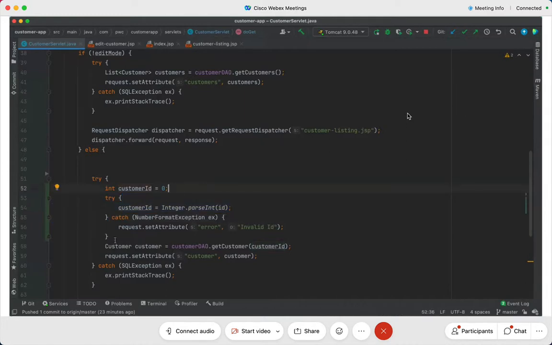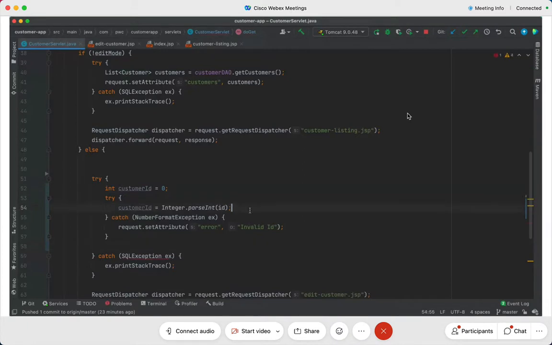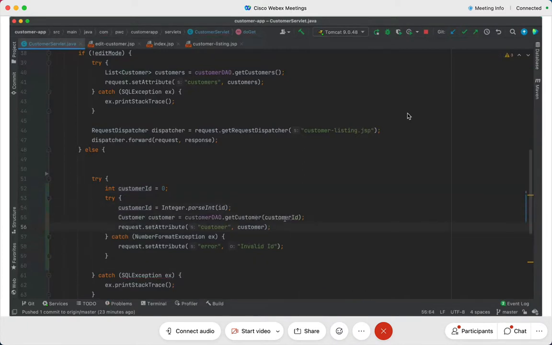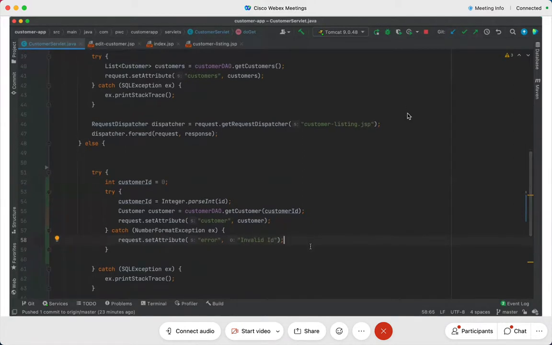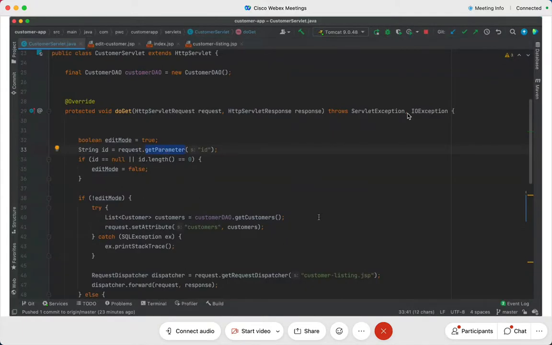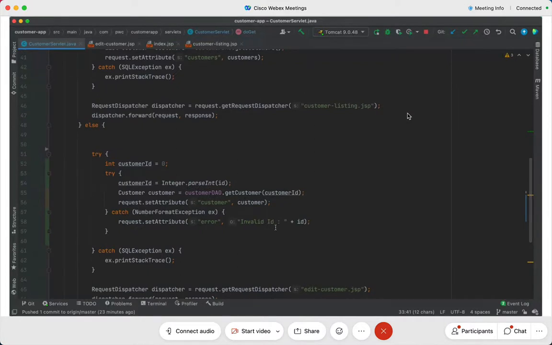I say parse int. If that parsing of int was successful, then in that case, I proceed further getting the value from the database and putting it into the customer object, and I proceed further. But if at all it was invalid, then I just simply do not put the customer object in the request object. Instead, I put the error message. And what that would be, I'll say plus invalid ID, I'll say ID. This is what is the parameter, isn't it? Whatever is the value of the parameter, whether ABCD 102, 105, 110, whatever, I'm going to print that saying that this is what you had entered, which I could not convert to customer ID, and here you are.